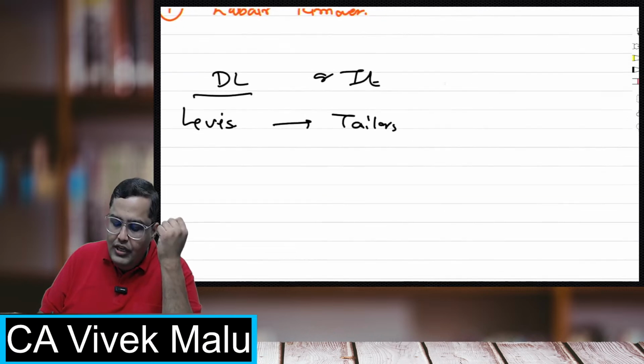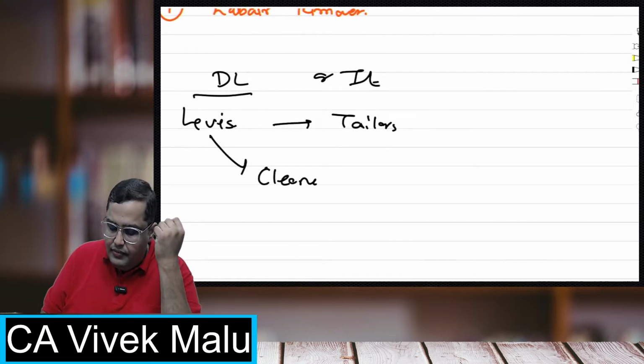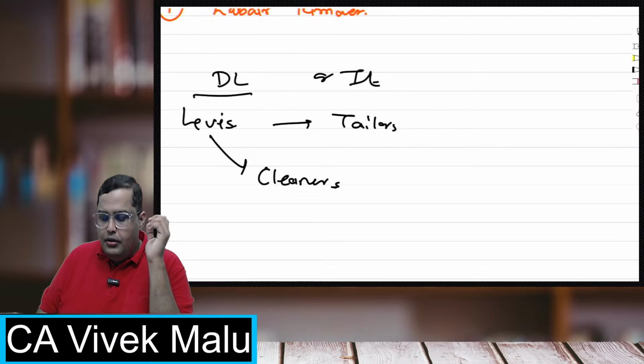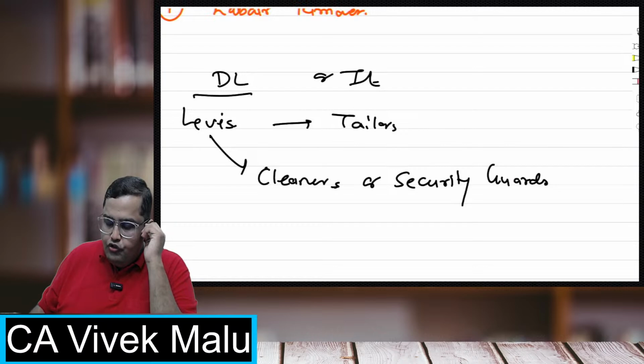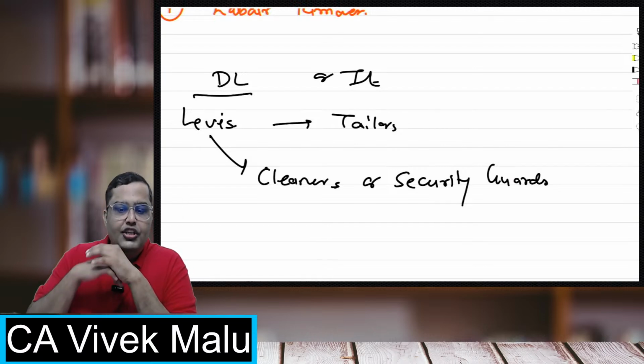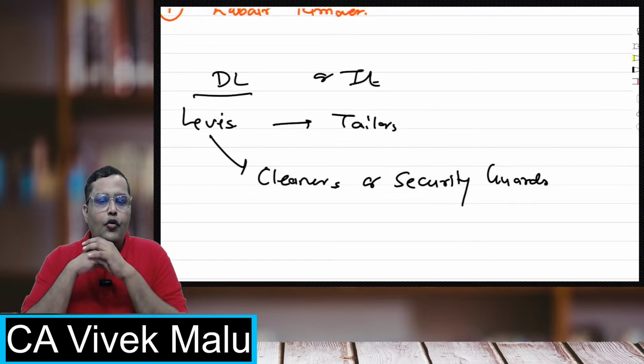And now suppose in the Levi's factory, there are some cleaners, or maybe security guards. Now what are they?